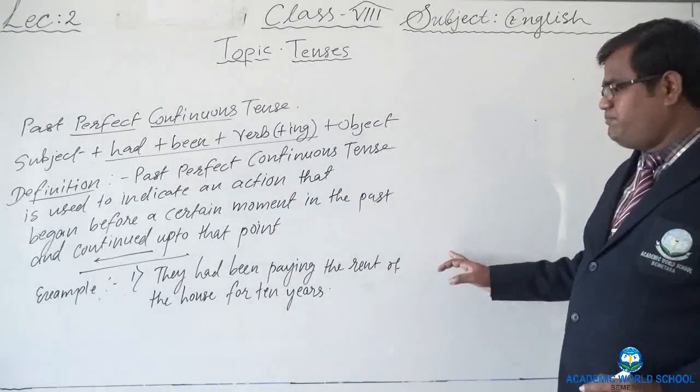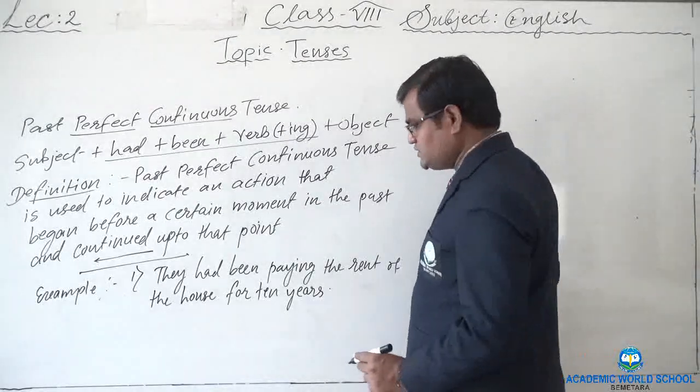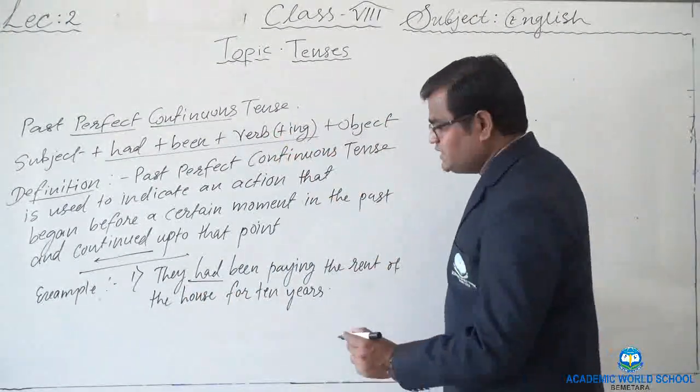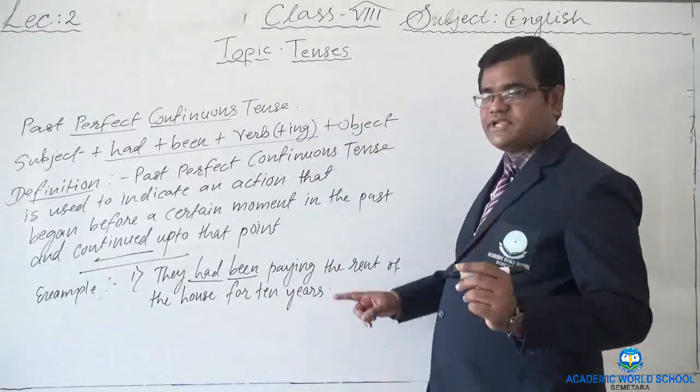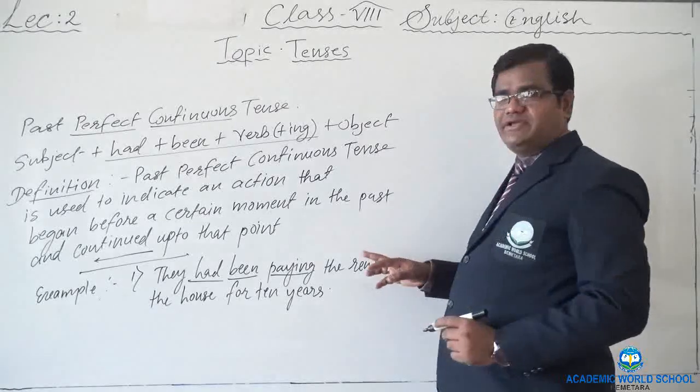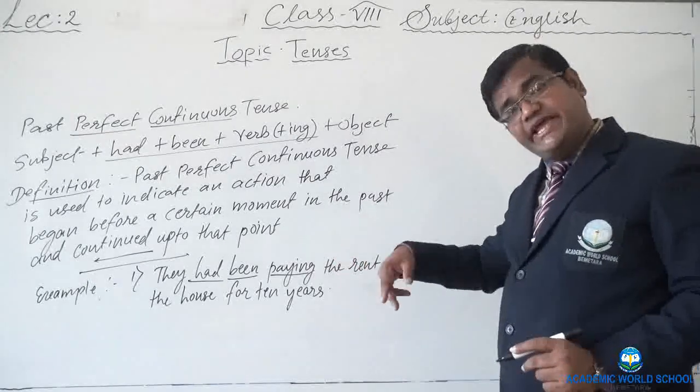They had been paying the rent of the house for 10 years. And as the formula says, been has also been used, right? Had been, ing form of the verb, had been paying. They were paying and they had been paying. There is a difference.